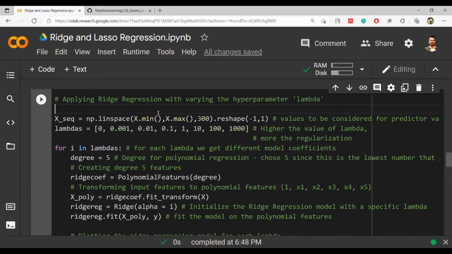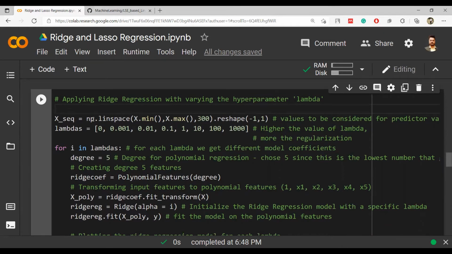So lambda is the regularization parameter that was added along with my least squares or gradient descent optimization equation, and we add this lambda along with the summation of beta square in terms of ridge regression, or maybe absolute beta in terms of lasso. So this lambda is a regularization parameter.